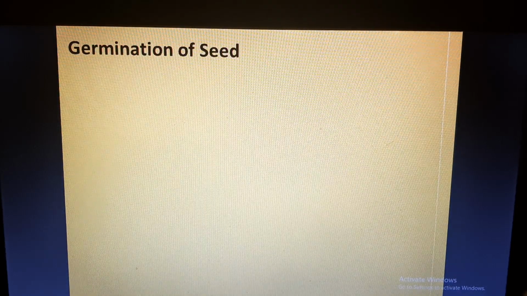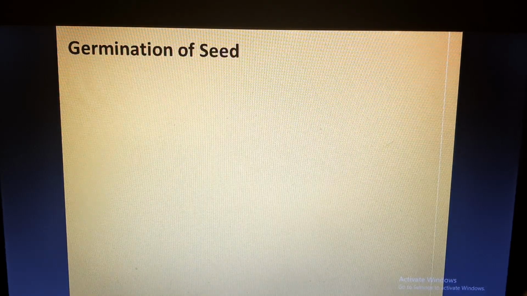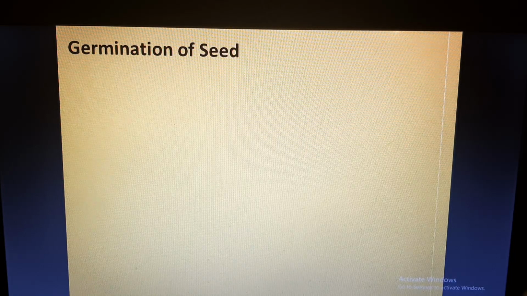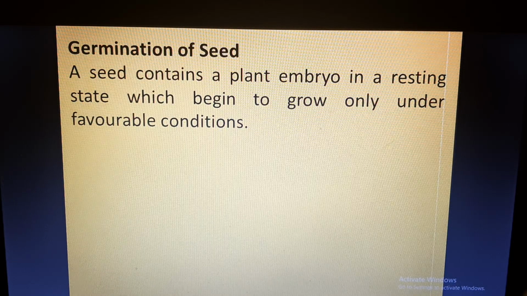Today, when the seed is dispersed, how will that seed develop into a new plant so that the process of reproduction is complete? We know that the aim of reproduction is to produce a new plant or a new generation. So the new generation in sexual reproduction in plants will come out only when the seed converts into a new plant.